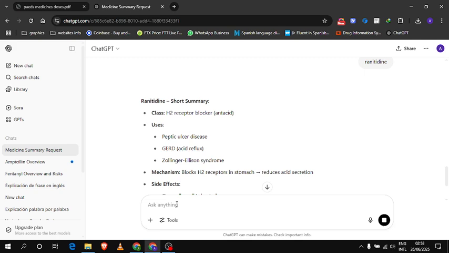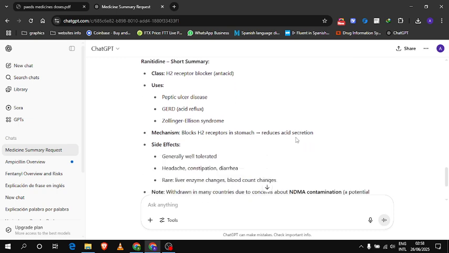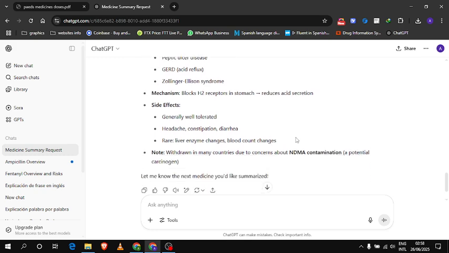Let's check it out. It is an H2 receptor blocker, as I have told, which is an antacid. It is used in peptic ulcer disease, GERD, Zollinger-Ellison syndrome, which is recurrent peptic ulcers. Mechanism: blocks H2 receptors in stomach, reduces acid secretion.